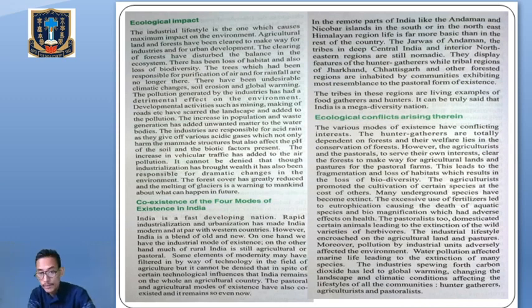So they were promoting the growth of certain plants at the cost of other plants. We can say that is true. Many underground species have become extinct. The excessive use of fertilizer led to eutrophication, which causes the death of aquatic species, and biomagnification, the increase in the concentration of pesticides, which mainly affects all the organisms in the ecosystem, which we have done already in this chapter on ecology.